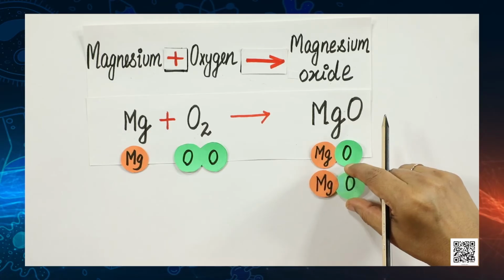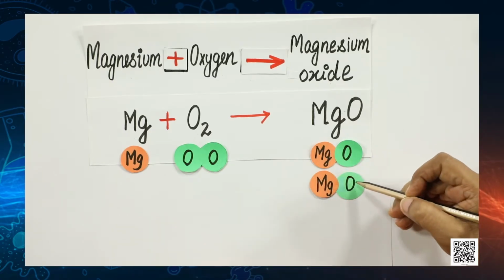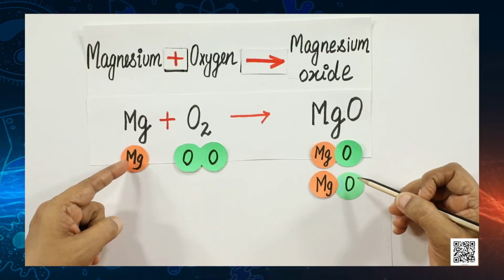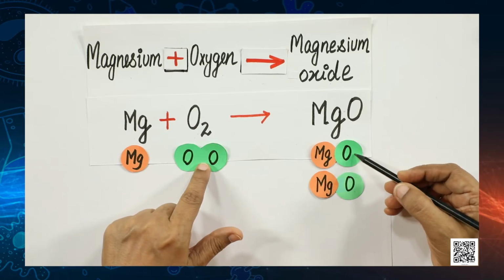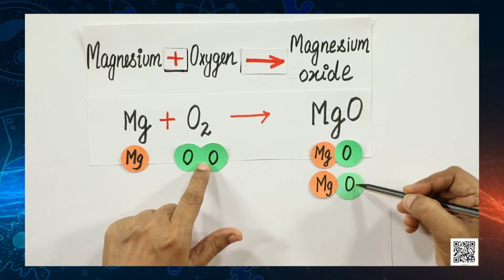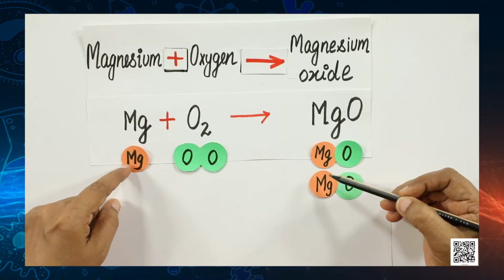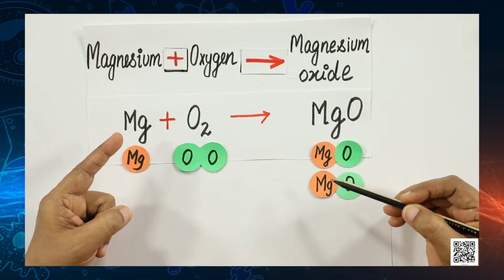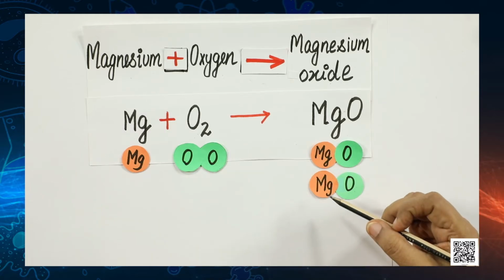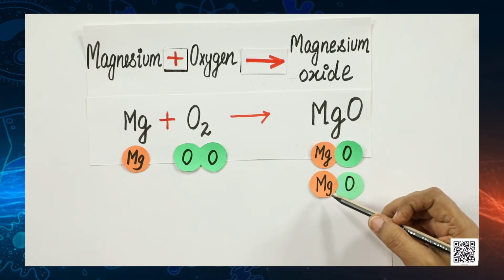So, let me add another molecule of magnesium oxide. Now, young scientists, always remember, to balance the atoms, you cannot add another atom. You have to add a complete molecule like how I have shown here. So, let us again count the number of magnesium and oxygen. The oxygen atom are 2 over here, and on the right hand side 2 oxygen atoms. So, they are balanced now.